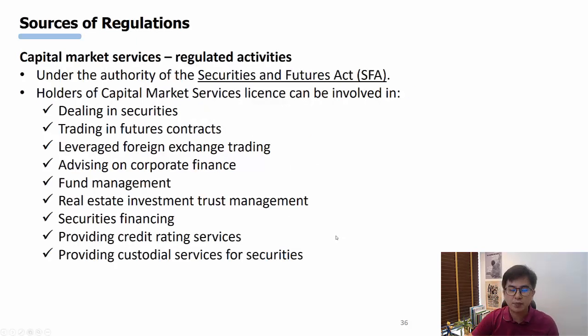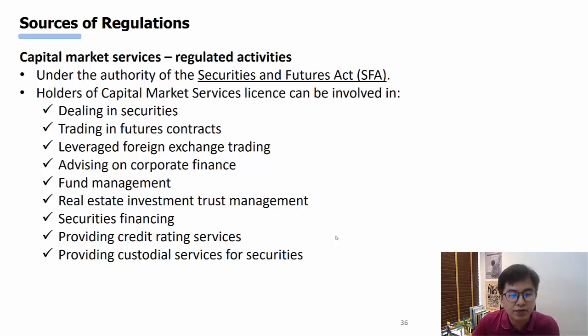The next one is capital market services under the Securities and Futures Act. This is one of the more common ones that you hear about when you do trading. Holders of this capital market services license can be involved in the following business activities.